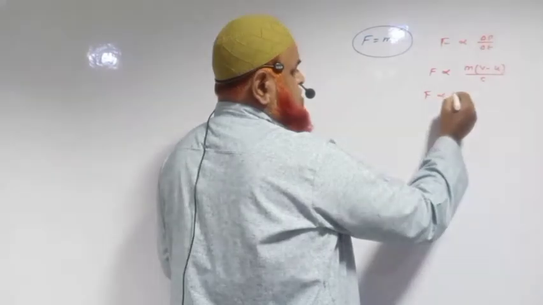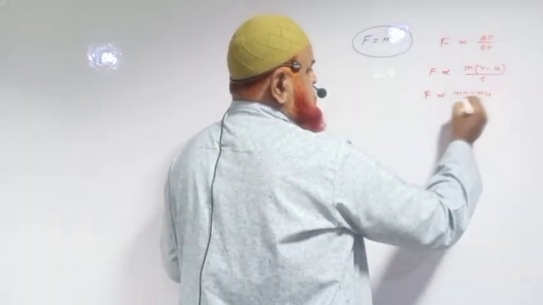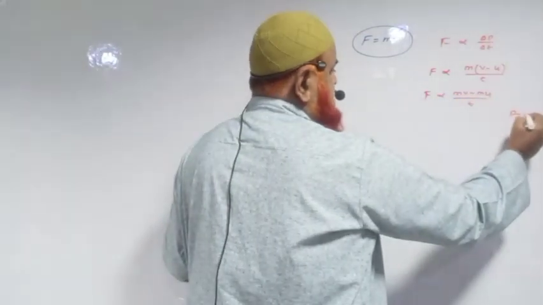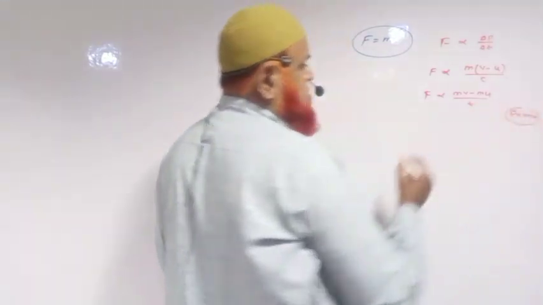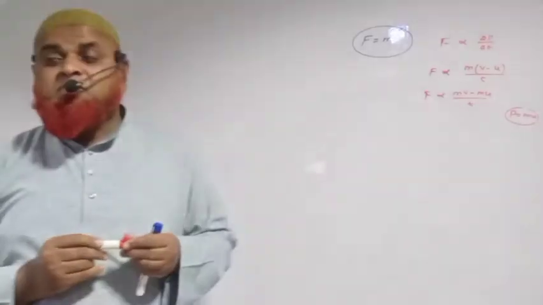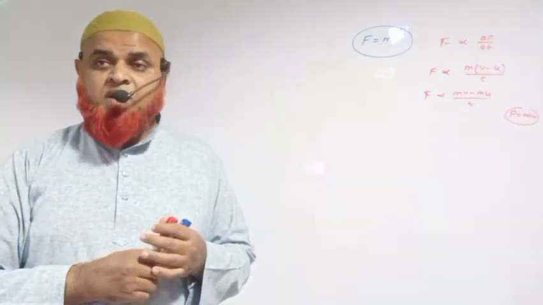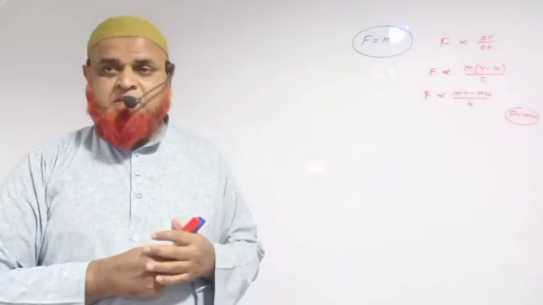If you want, you can write it like this also: (mv minus mu) by t. Here momentum is the product of mass and velocity. You know about that. Momentum is a product of mass and velocity. That is called momentum.